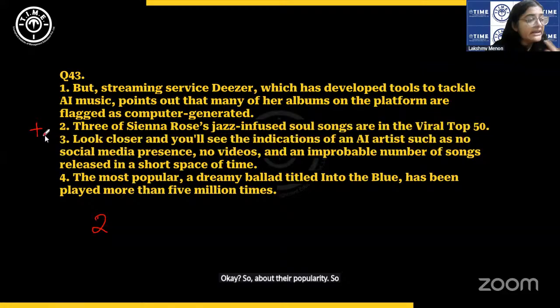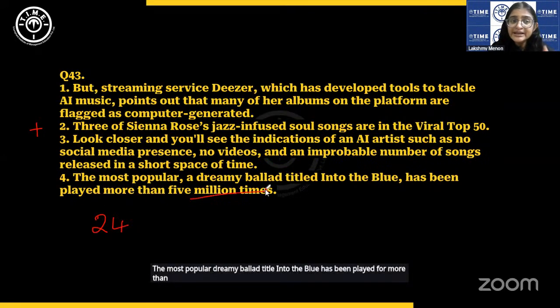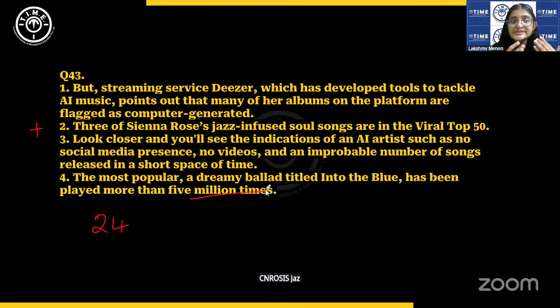Is there any other sentence that talks of this same singer's popularity? Yes, that is 4. The most popular dreamy ballad titled Into the Blue has been played for more than 5 million times. These two sentences are what we call a mandatory pair because they talk about the same idea: how popular Sienna Rose's jazz-infused soul songs are.